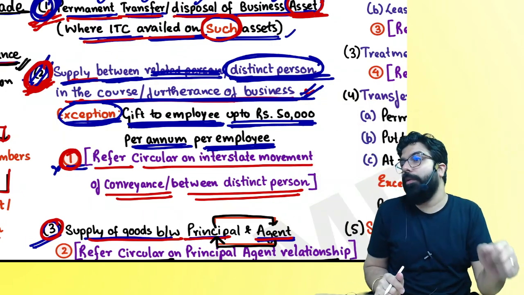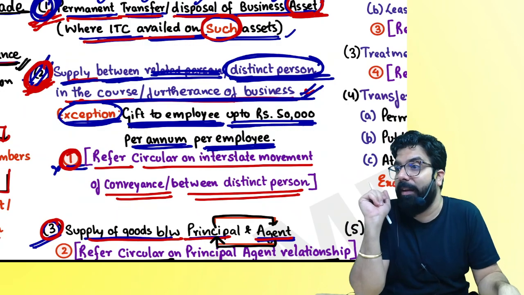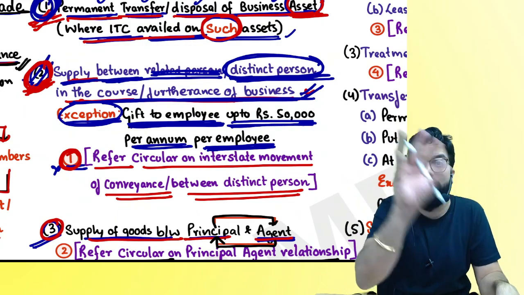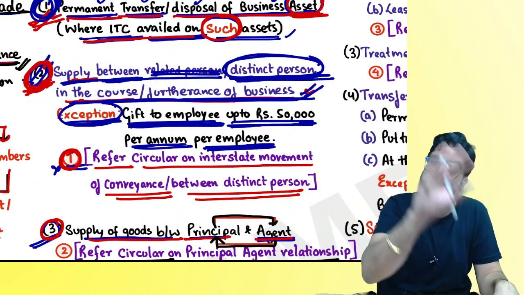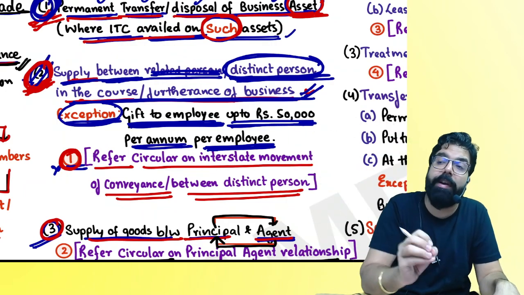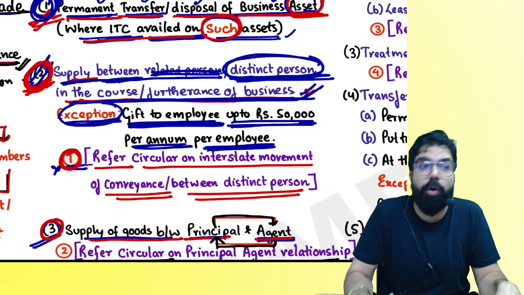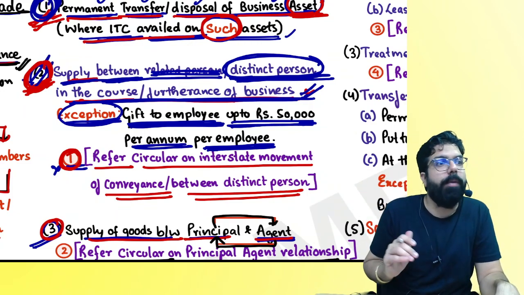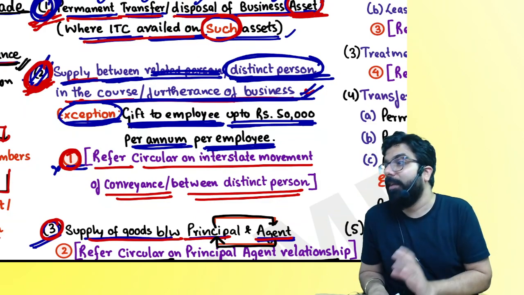So now you tell me one thing. Every day, you will see travel companies' lakhs of buses go from one place to another place. Next day they come back, again they go, again they come back. Do you think every time they will keep paying GST on the bus also? So the government and the GST Council had a meeting on this.